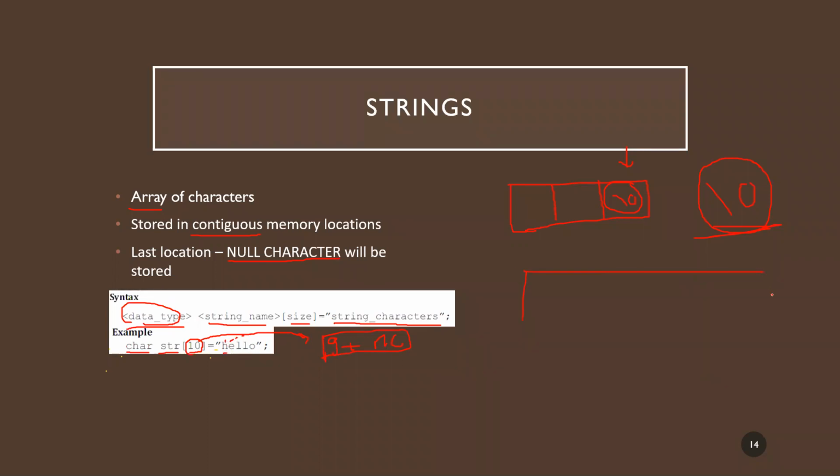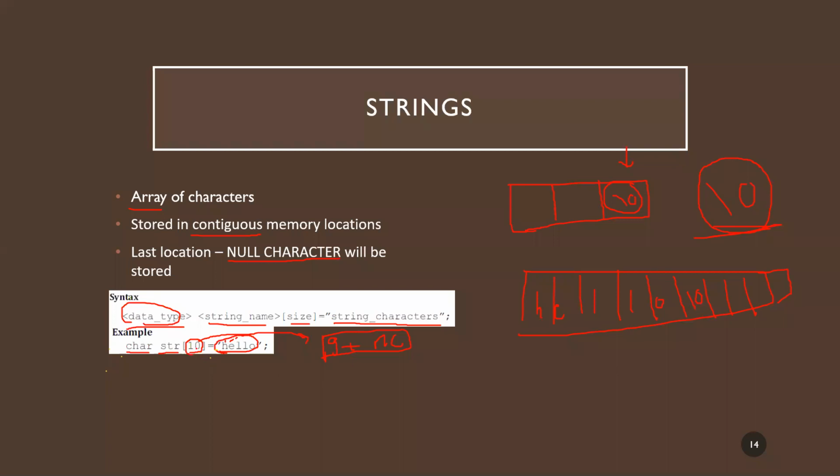So how will this be stored? You have 10 memory locations, 1, 2, 3, 4, 5, 6, 7, 8, 9, and 10. Now remember only 5 characters are specified. So it will be HELLO. Now after this, the null character will be stored here.